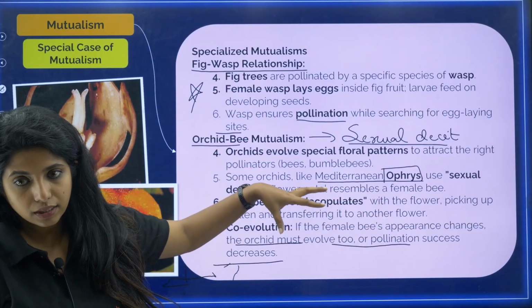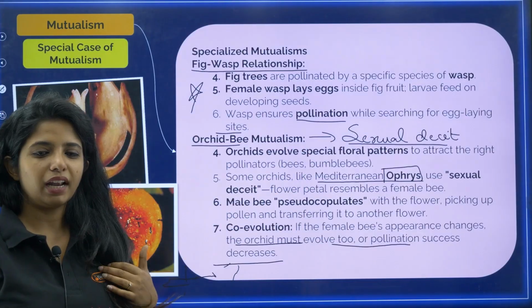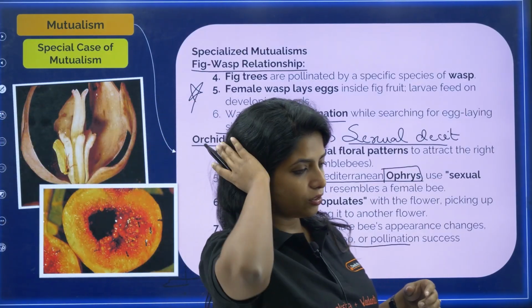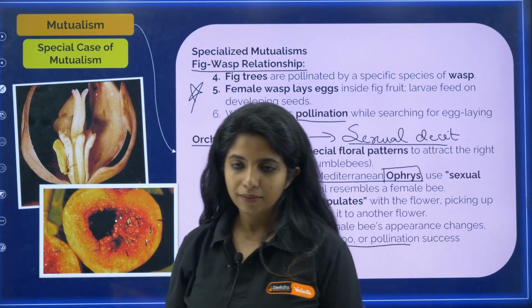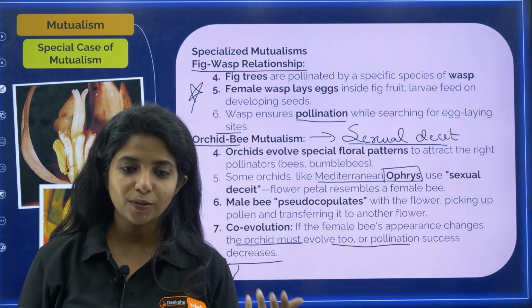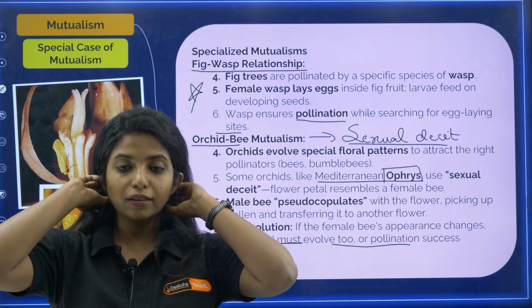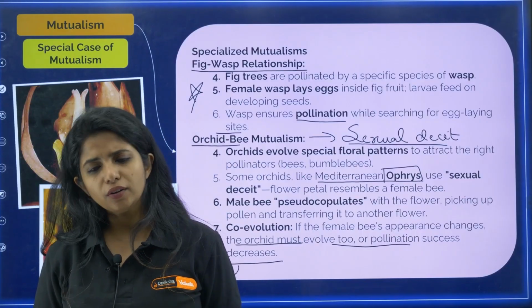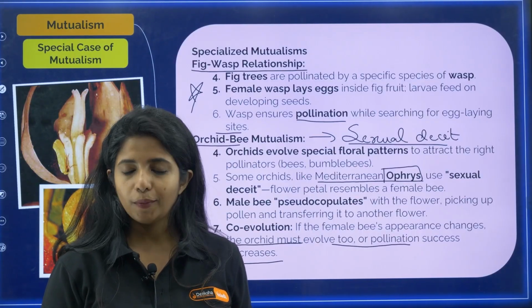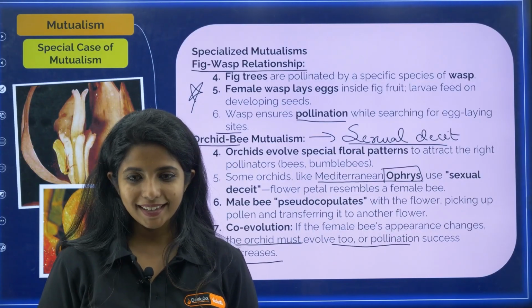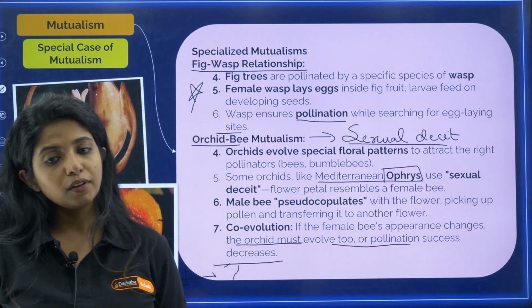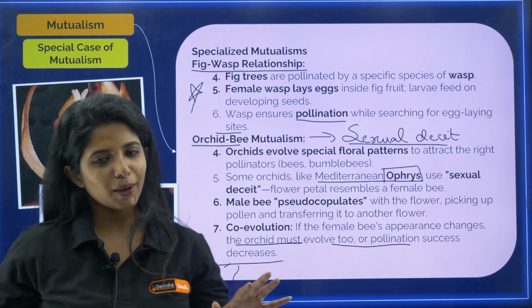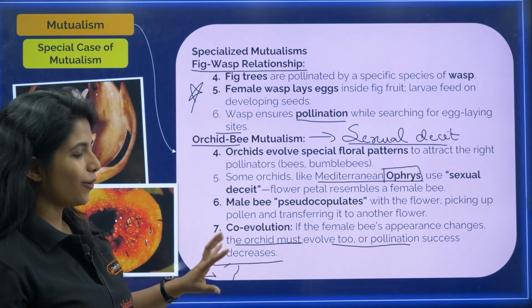It is showing sexual deceit, and in a sense, the orchid is anyway going to provide something even though it's showing pseudocopulation. It is not the female bee, but still some benefit will be given in the form of nectar or, sorry, not fruit, basically pollen grains or anything. So it is acting like an example of mutualism itself.